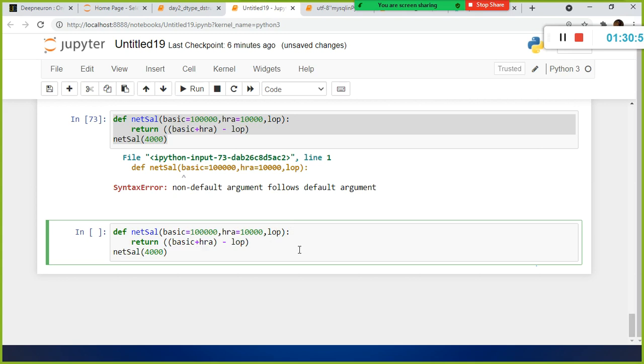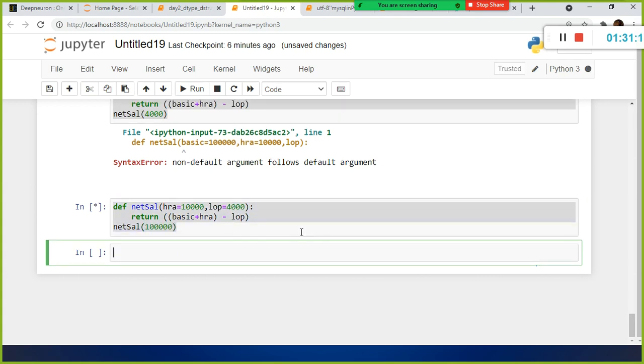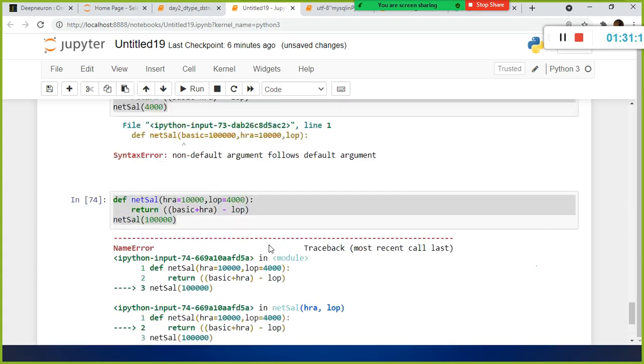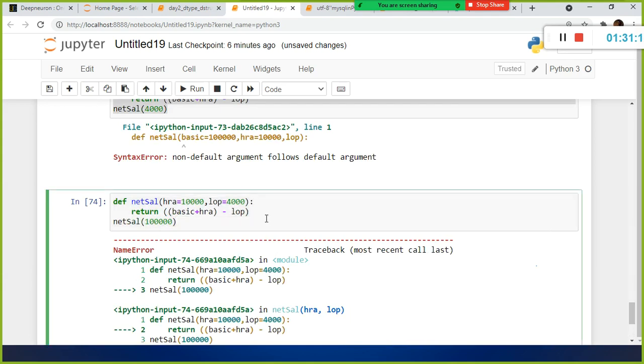For example, if I say LOP is 4,000 here, or if I don't say anything here, will it work? Basic is not defined. Sorry, you need to say basic here.